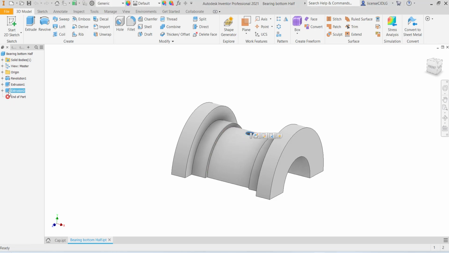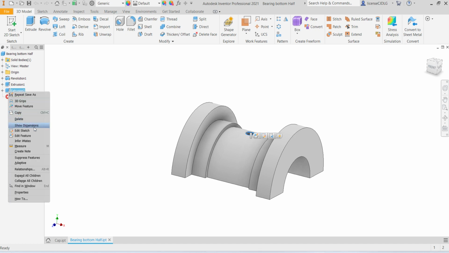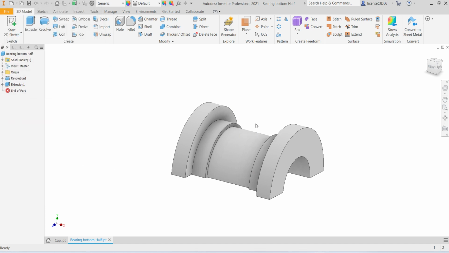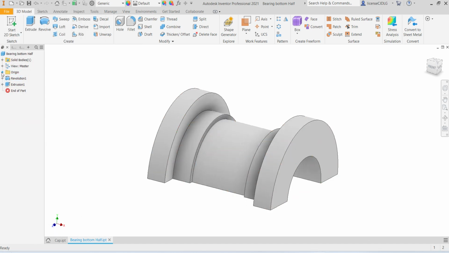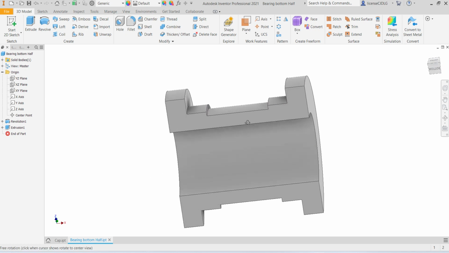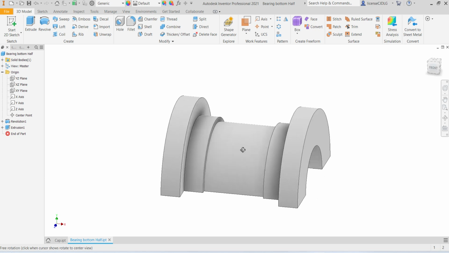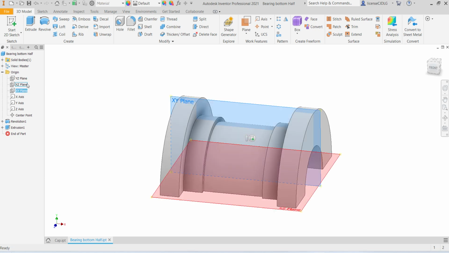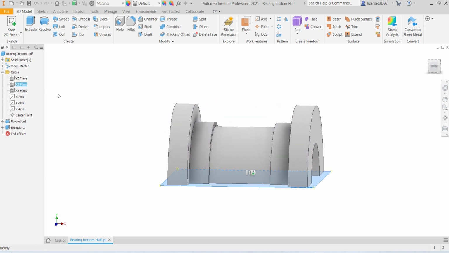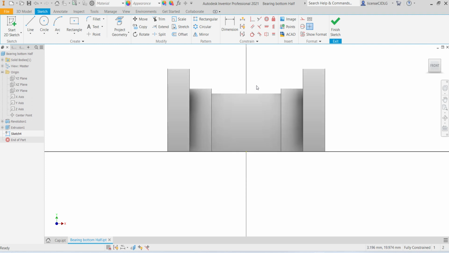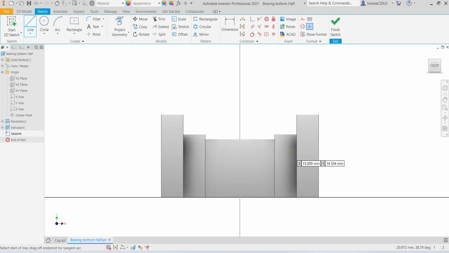For that, remove this, sketch, select line.